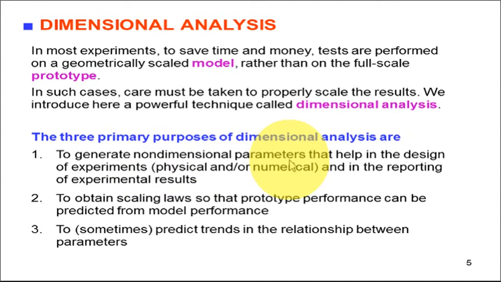The parameters are clubbed in such a way that the entire group or the entire term becomes non-dimensional. Example is Reynolds number. All of you know the formula of a Reynolds number, Re equal to rho V d upon mu. So there is a clubbing of four parameters, rho V D upon mu, and it becomes non-dimensional. So it doesn't have any dimension.